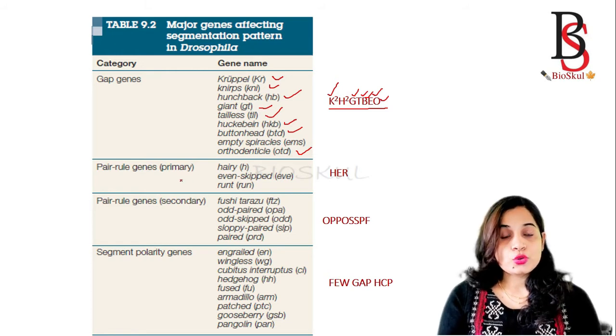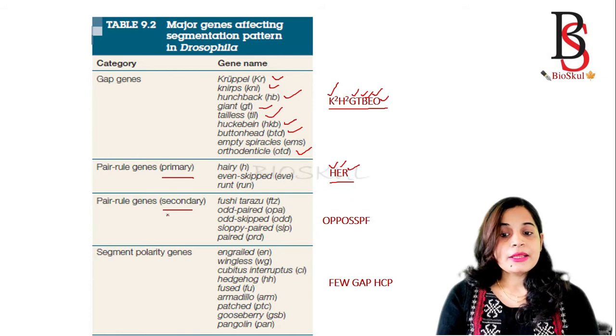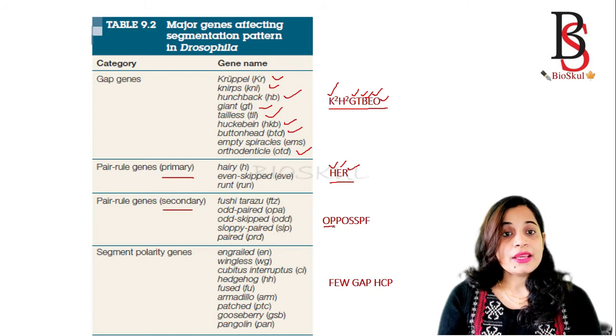The pair rule genes are divided into two parts, the primary and the secondary. The primary, you can remember as HER: H for hairy, E for even skipped and R for runt. Similarly, the secondary pair rule genes are: OP is for odd paired, and P is for paired gene, OS is for odd skipped, SP is for sloppy paired, and F is for fushi tarazu.